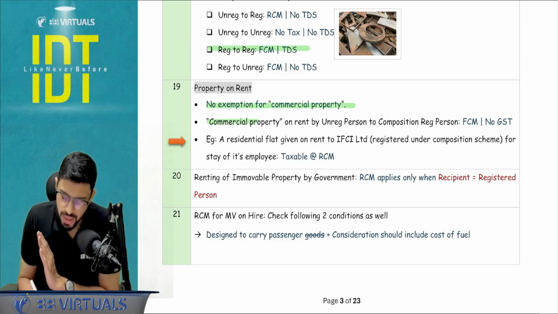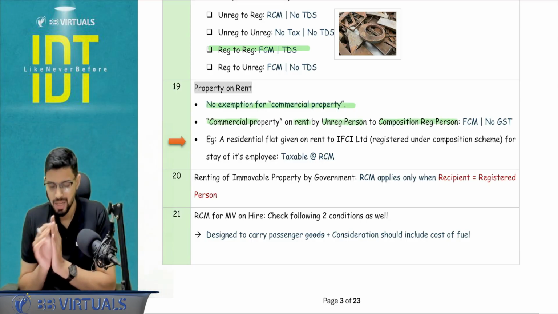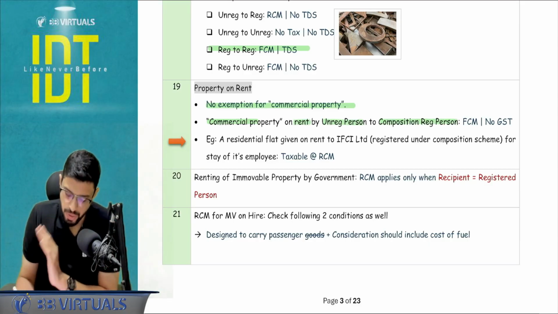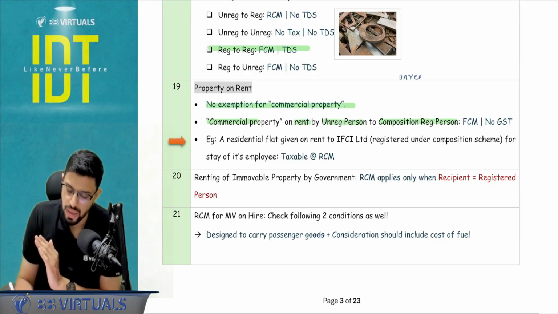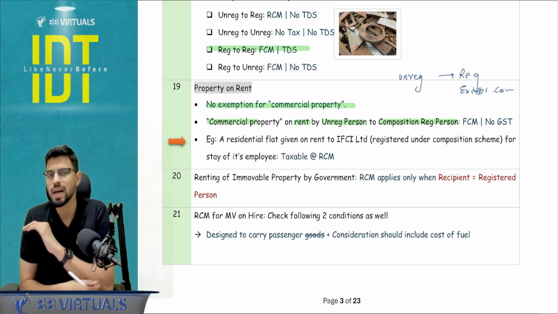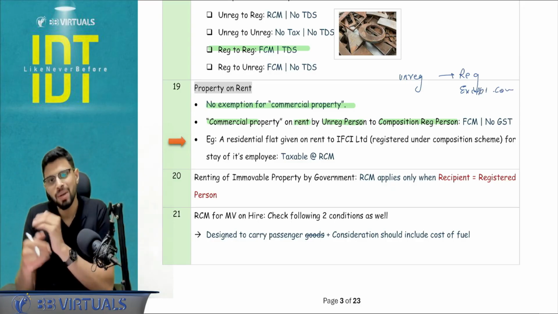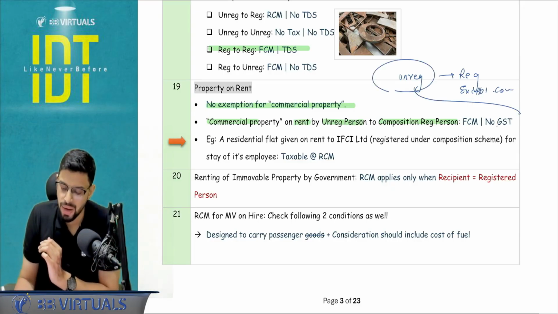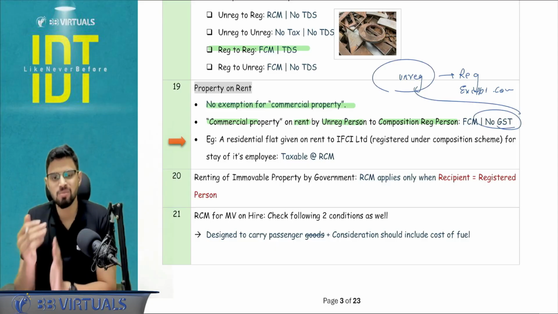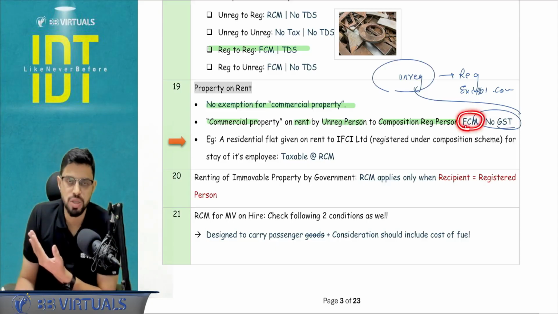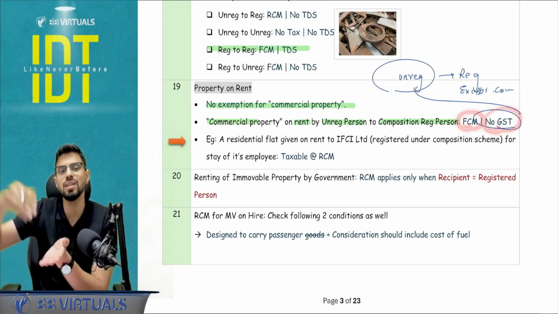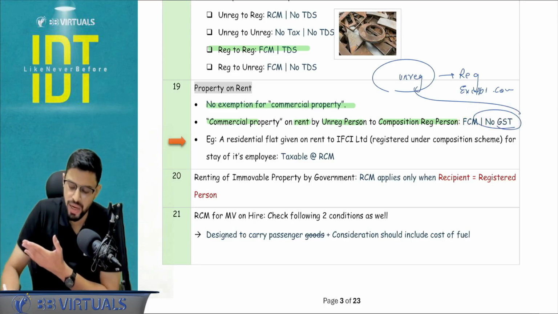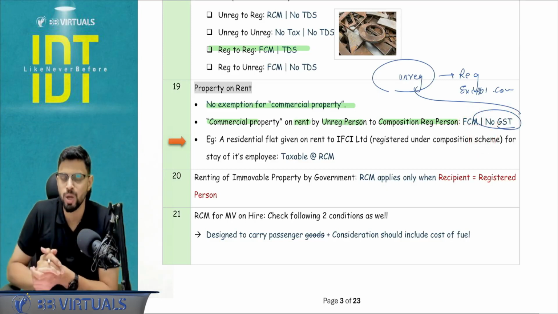If the commercial property is given on rent by an unregistered person to a composition registered person, there is an RCM entry with respect to the commercial property, that unregistered to registered, but except composition. So except composition means RCM will not apply, FCM will apply, but ultimately there will be no GST because the supplier is unregistered. Okay? So sometimes people ask that, sir, we saw in other books it is written FCM, you are writing no GST. I have written the result, the consequence. Okay, you write FCM, but ultimately no GST. That is the point you need to remember.